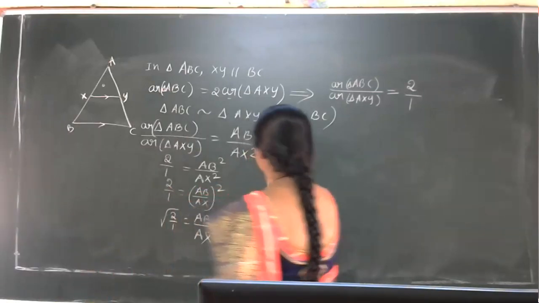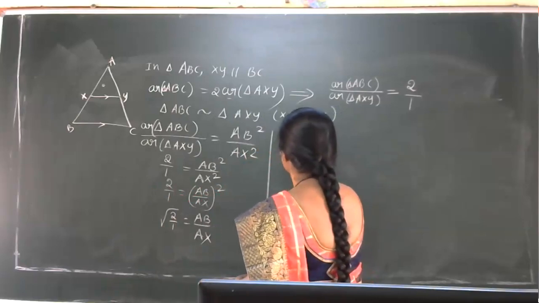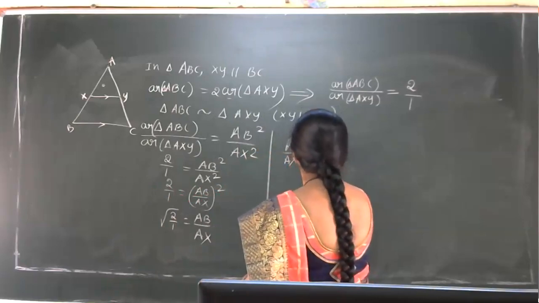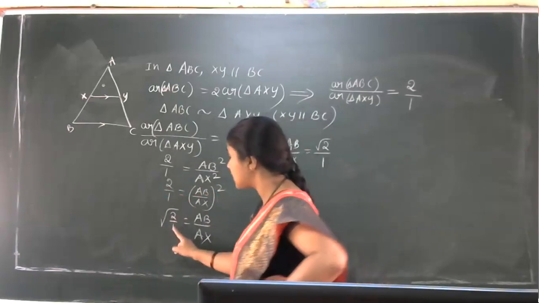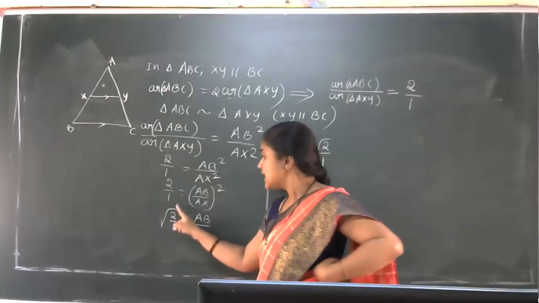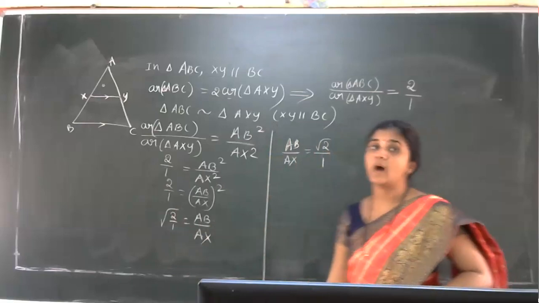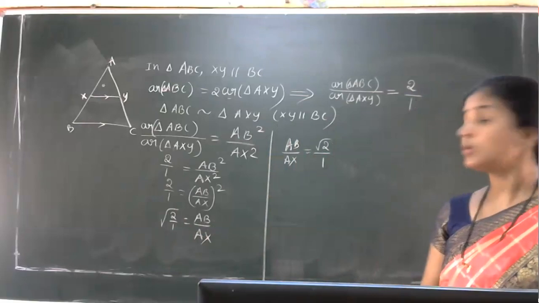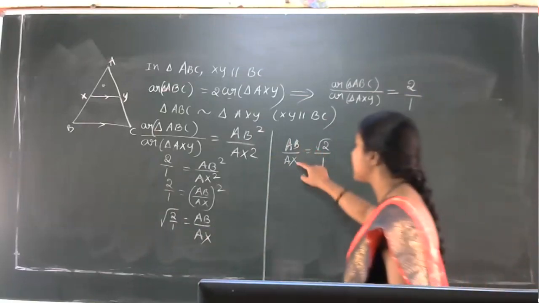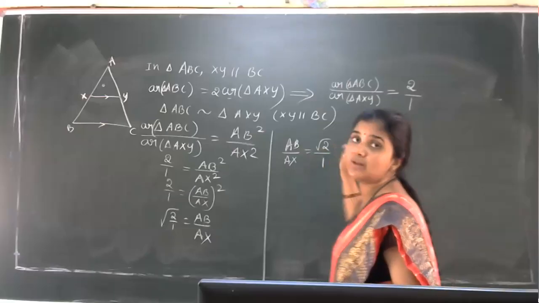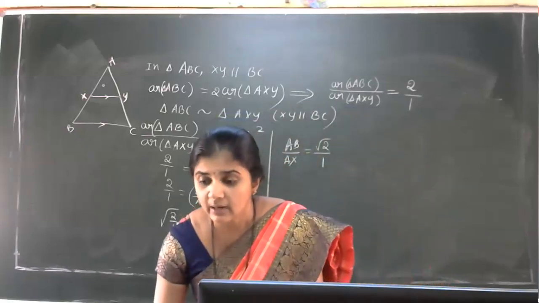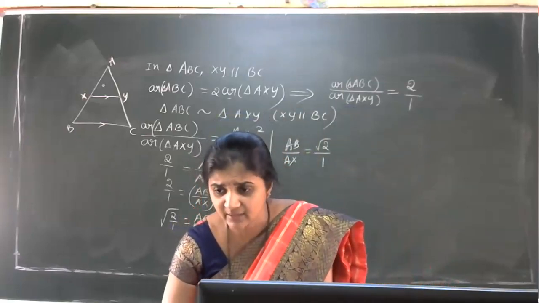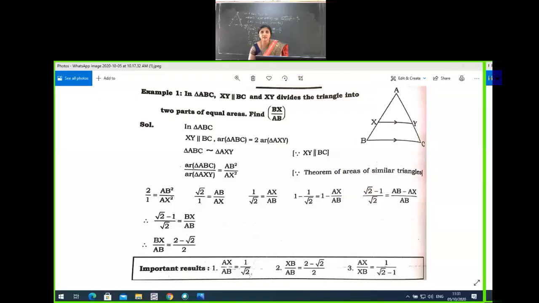Therefore, in the next step, AB by AX is equal to root 2 divided by 1, because the square root of 1 is 1 only. So only root 2 by 1. Up to root 2 by 1, have you got the idea now? AB by AX is equal to root 2 divided by 1. Now again, you just see this one. Up to this, you have got the clear picture: first 2 by 1, then root 2 by 1.